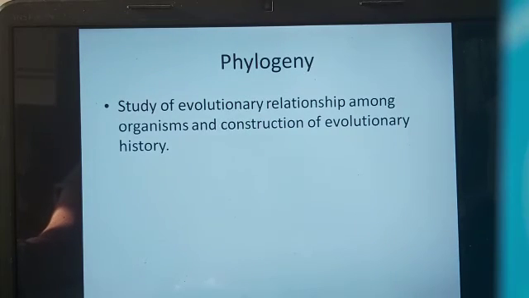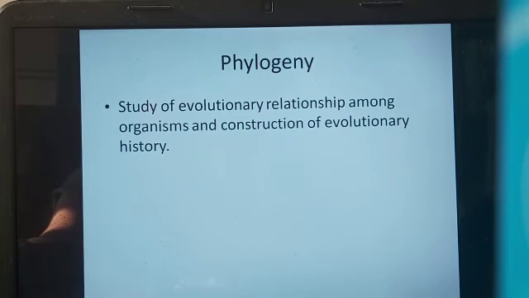Now there is one more word here that is known as phylogeny. Phylogeny is the evolutionary relationship among the organisms and construction of evolutionary history. So it not only includes systematics, that is the evolutionary relationship, but also the organism's evolutionary history is studied in phylogeny. How one organism is related to another organism is systematics, and the evolutionary history of that particular organism is phylogeny. I hope you people are clear with these terms.